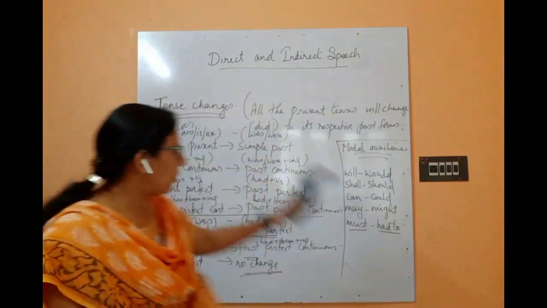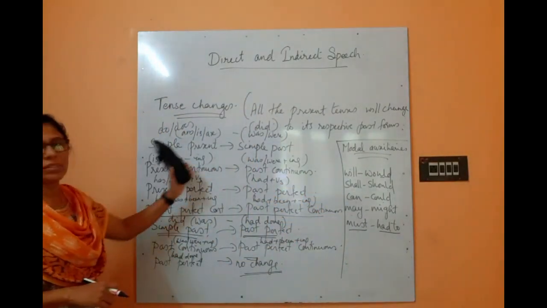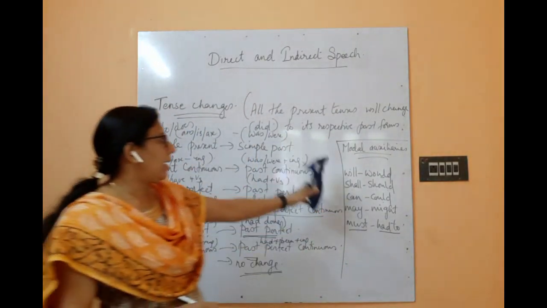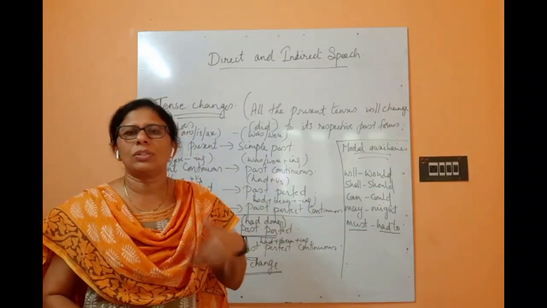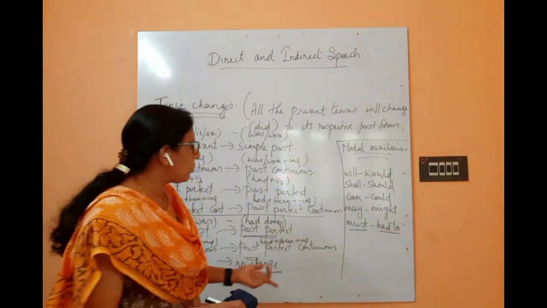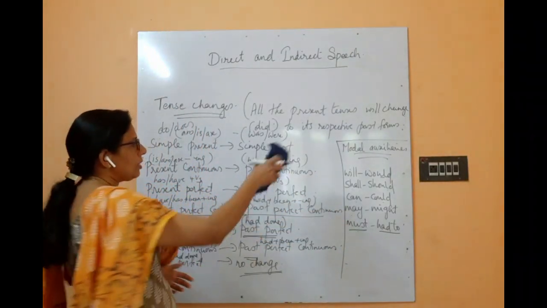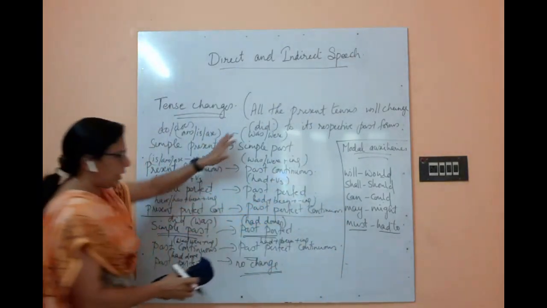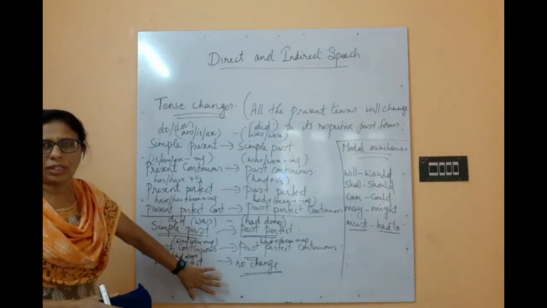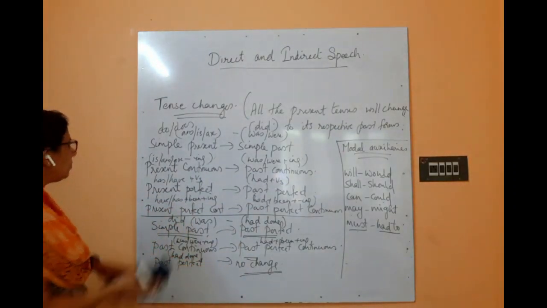So tenses, you have already seen that the present tenses will change to their respective past forms, and after that modal auxiliaries change: will to would, shall to should, may to might, can to could, must to had to. So this is how the modal auxiliaries will change. I hope that this is clear to all of you. And you people might have copied also.